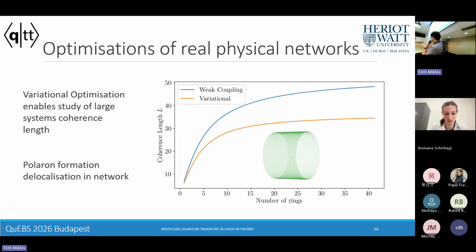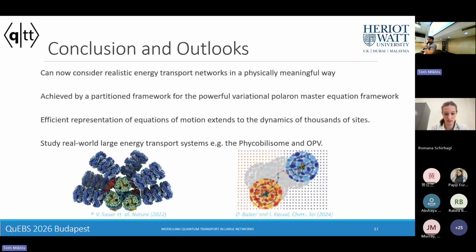So I wanted to finish with a few conclusions. By utilizing this variational framework that's scalable to huge networks, we're able to have a physically motivated understanding of energy transport in these networks that accounts for strong vibrational degrees of freedom, as well as strong electronic degrees of freedom.